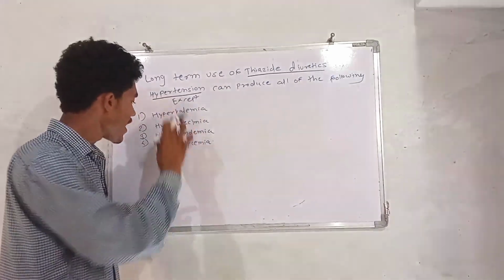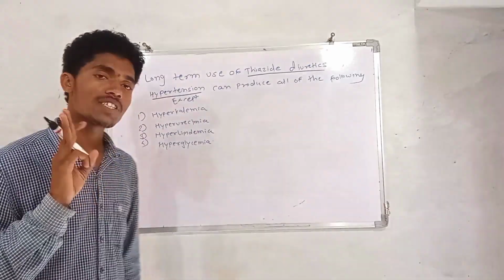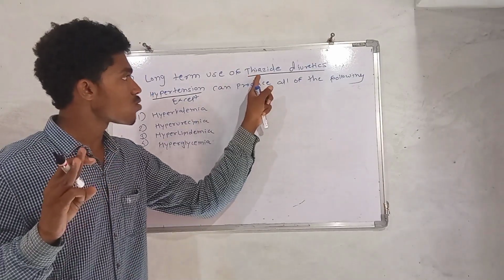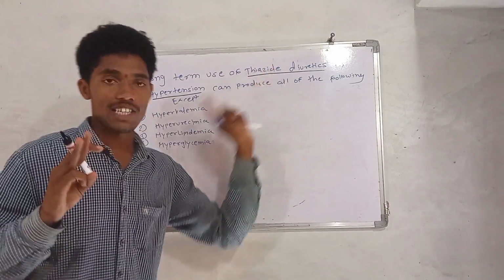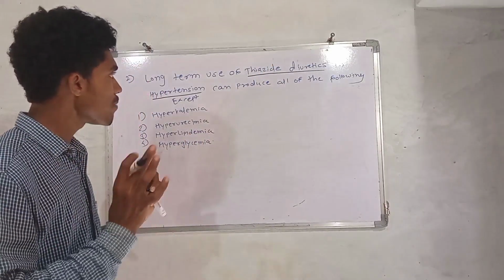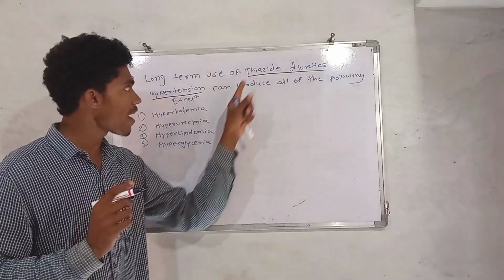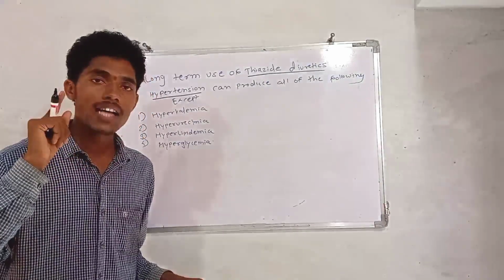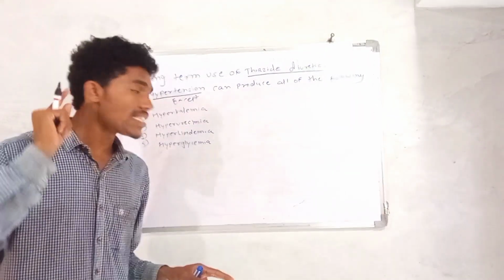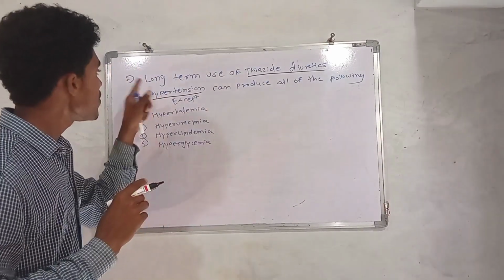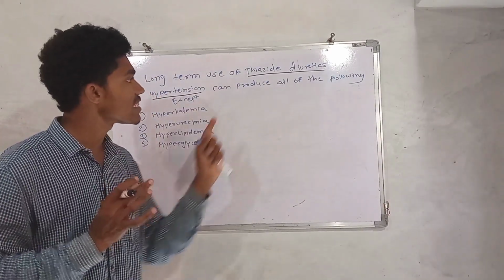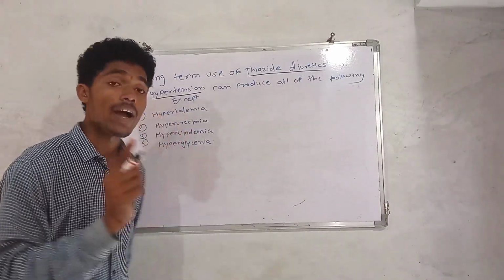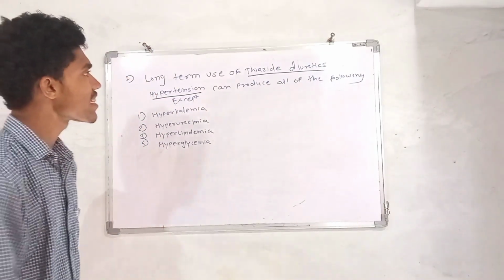That means in the four options, three options are side effects or disease conditions caused by the long-term use of thiazide diuretics. Okay, you understand? Three side effects can be shown by thiazide diuretics and one is the exception, and you have to answer that exception. So long-term use of thiazide diuretics in hypertension can produce all of the following except one. You have to find that one option. But before that, thiazide diuretics.